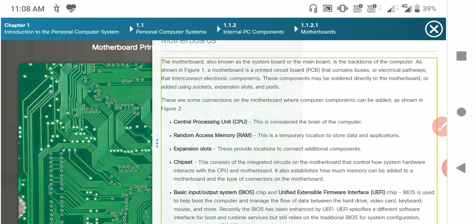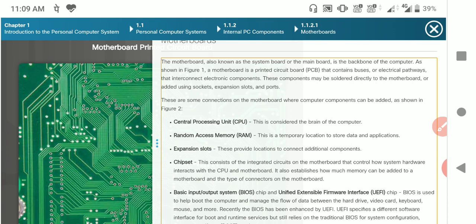Suppose you want to run any program or work with programming languages; at that time the program must be stored in the RAM itself, and only then can it be executed. Otherwise it is not executed in the CPU or in our computer. The second one is the expansion slot. These provide locations to connect additional components.